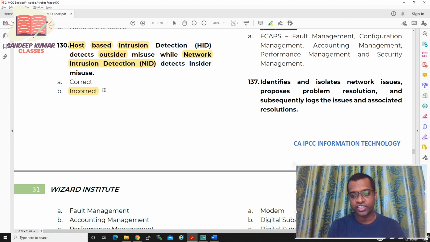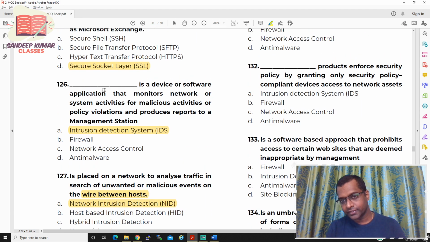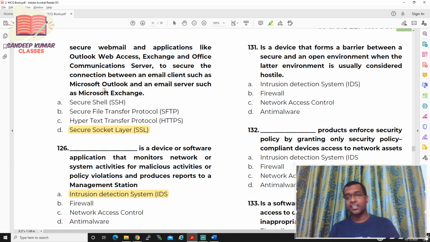Now let us move to question number 131. Dash is a device that forms a barrier between a secure and an open environment when the latter environment is considered hostile. So you have four options. First one is IDS, second one is firewall, third one is network access control, and fourth one is anti-malware.